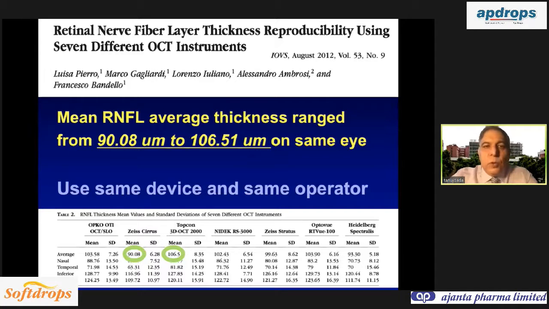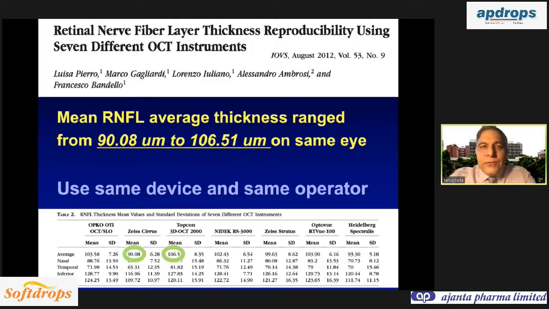The answer is no. So you can see the average RNFL with Zeiss Cirrus OCT is 90 micron and the average RNFL on Topcon OCT is 106 microns. So when they compared 7 different OCTs for the same eye, the average RNFL thickness ranged from 90 to 106 micron, because every OCT is using a slightly different algorithm.